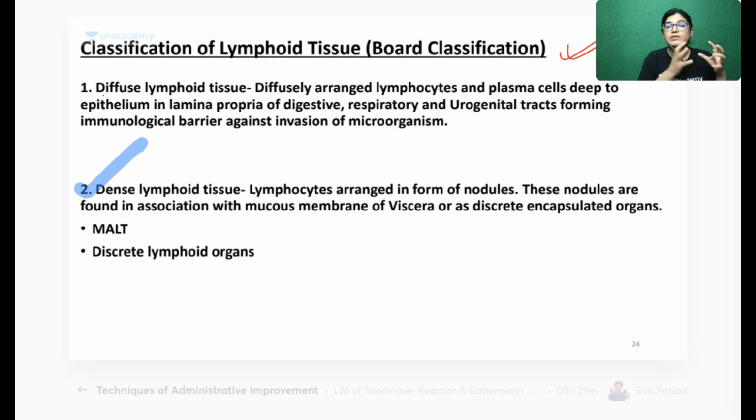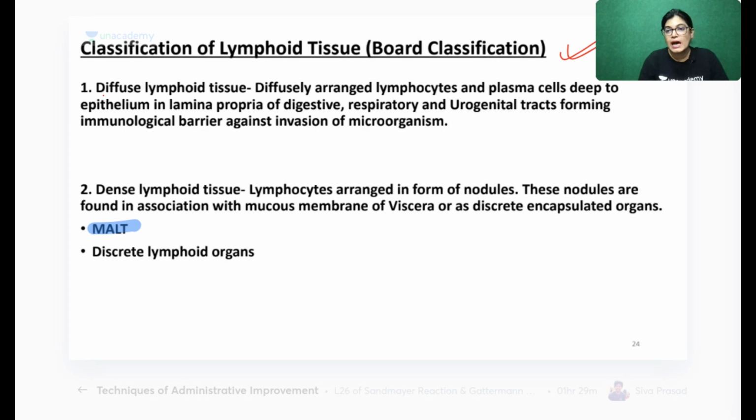When I am talking about dense, जब मैं dense की बात कर रही हूँ, it means it is collected in a form. So lymphoid tissue has a collection. What does that mean? That it is in the form of a nodule. So when lymphocytes are arranged in the form of a nodule, it is called dense. Otherwise, it is called diffuse. Okay. The nodule can be associated with the mucous membrane of the viscera or as a discrete encapsulated organ. So it can be formed either in the mucous membrane of the viscera or in encapsulated structures.